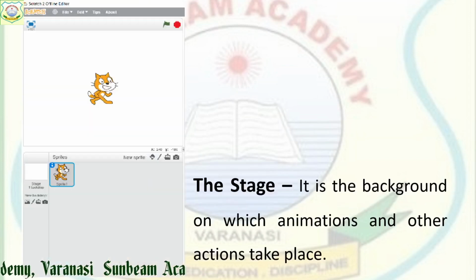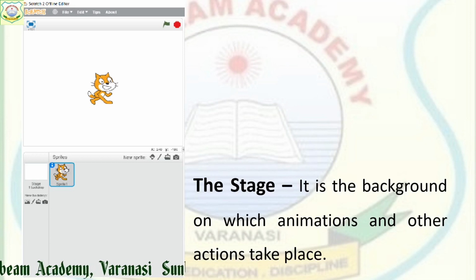Next we will see the stage. This is very important, as to perform any activity or live event, everyone needs a platform. That platform is known as a stage. Suppose you want to act in a play, where will you show your play? You will show it on a stage.